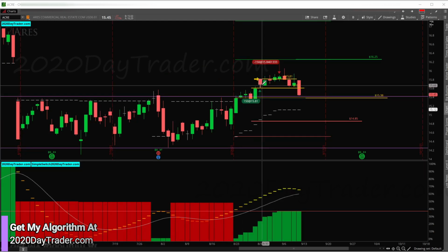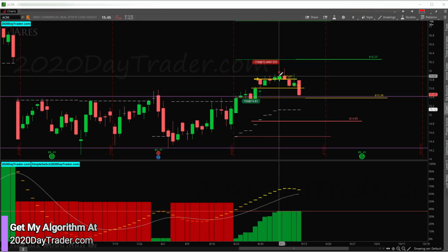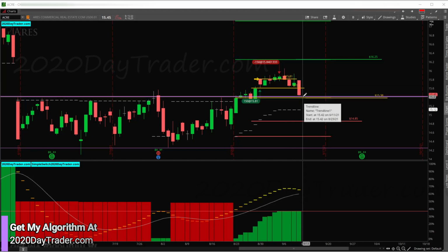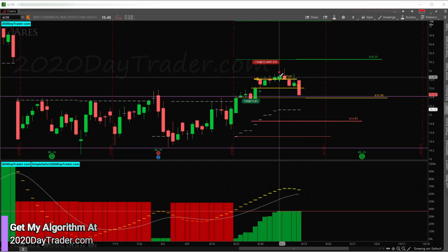ACRE, as we talked, jumped in for, unfortunately, we had this gap up, right? The goal was to get in here, but we had this gap up. So we made a tiny bit of profit on it and said that I needed to get out because this didn't look good going forward. And sure enough, in the other part of it too is I didn't want to hold anything into the weekend, like I said. And then we had this sell off. So it was the right call to get out.